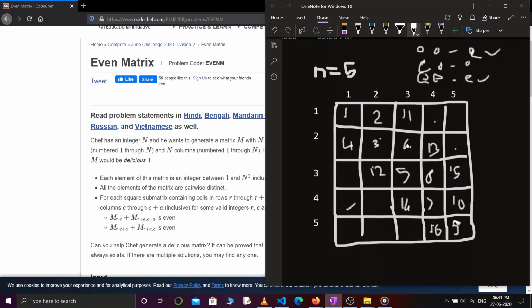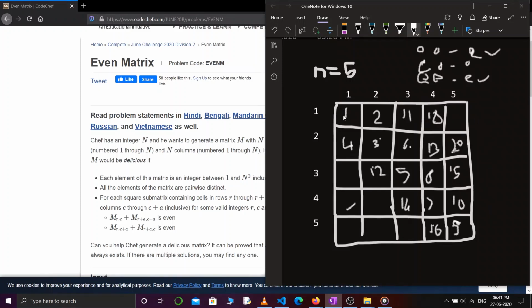Again, if I'm using an even number over here, then I have to use an even number over here. So the next evens are 18 and 20. So we can fill all these remaining cells in the same fashion. If you see, we have a pattern over here. The pattern is the fashion in which we are printing these numbers.